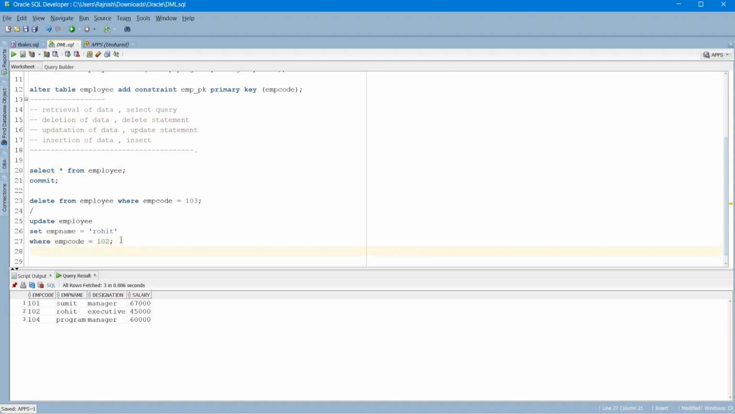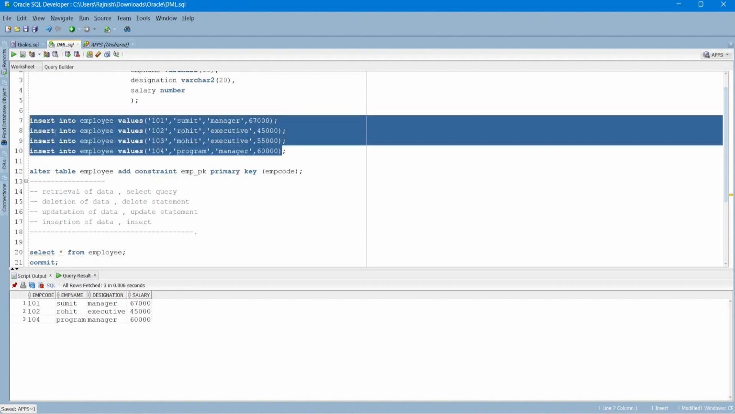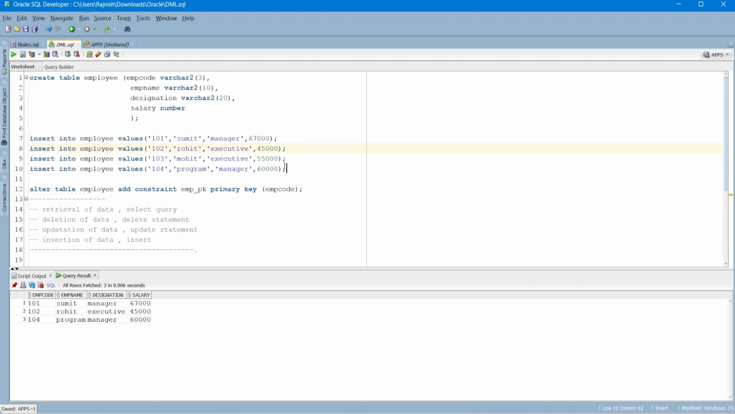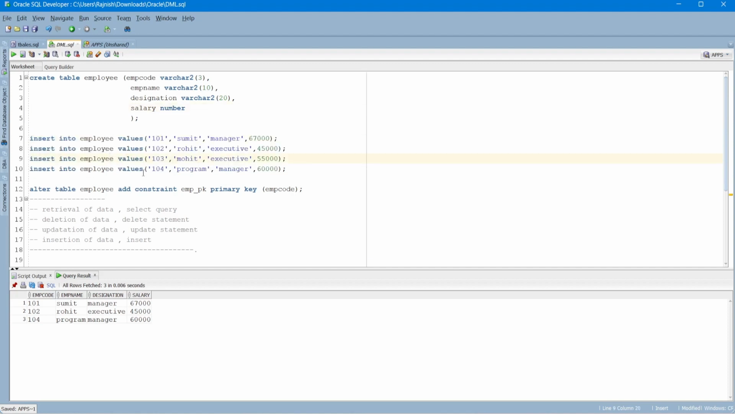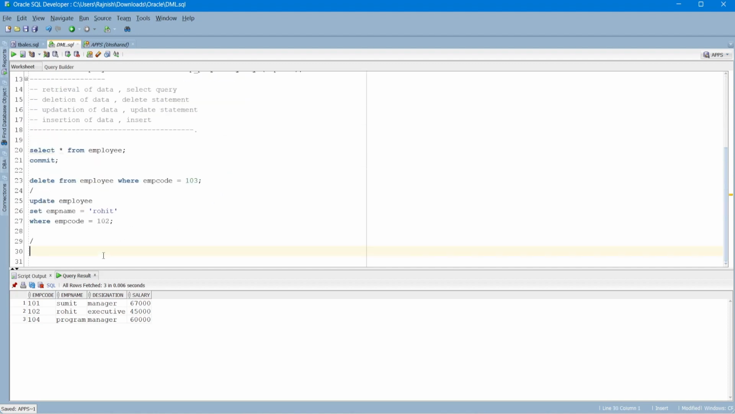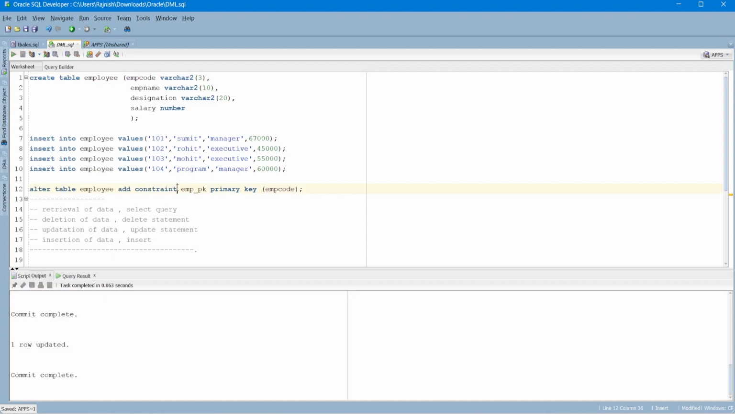Now let's see about insert. Insert also we have seen. If you remember, I inserted a few records here. The second step we did in this particular video is we inserted after creating the table, right? But now I want to show you one more thing. Now let's alter the table and add a constraint, primary key on employee code.